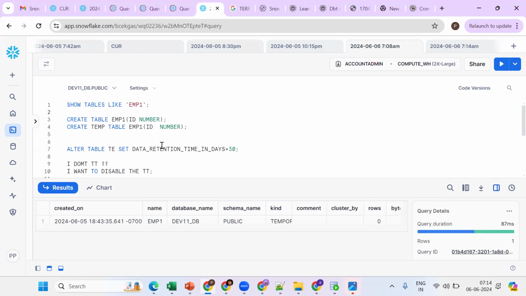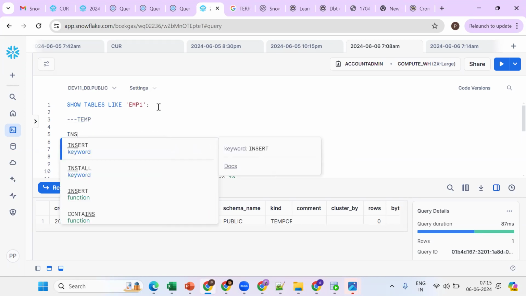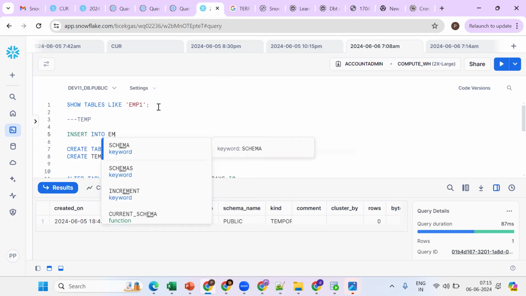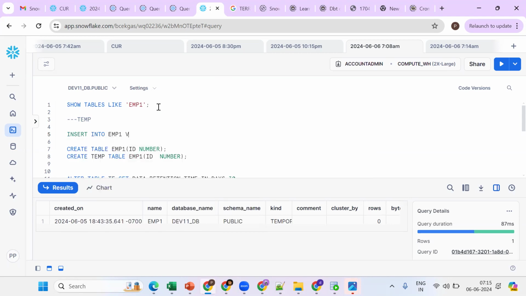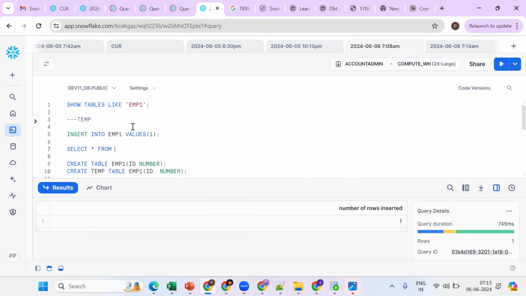Now the question is, if I try to make any changes in this particular session, which table will get updated, the temporary table or the permanent table? Which table is operating in the session? Suppose I try to insert into EMP1 values 1. Now see the data, select star from EMP. When I make any changes in this table, which table will get reflected?